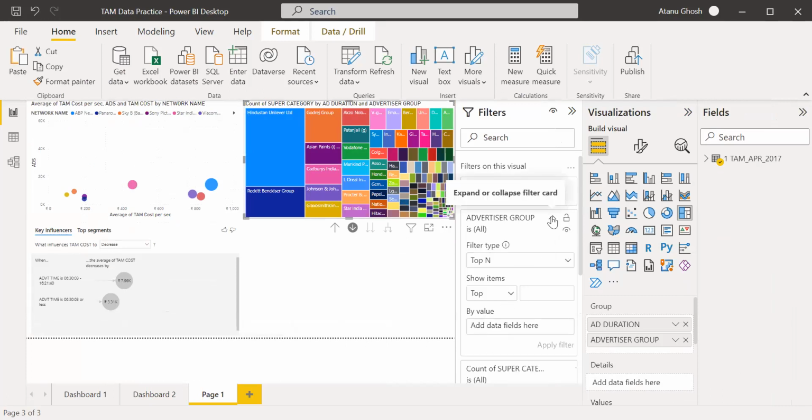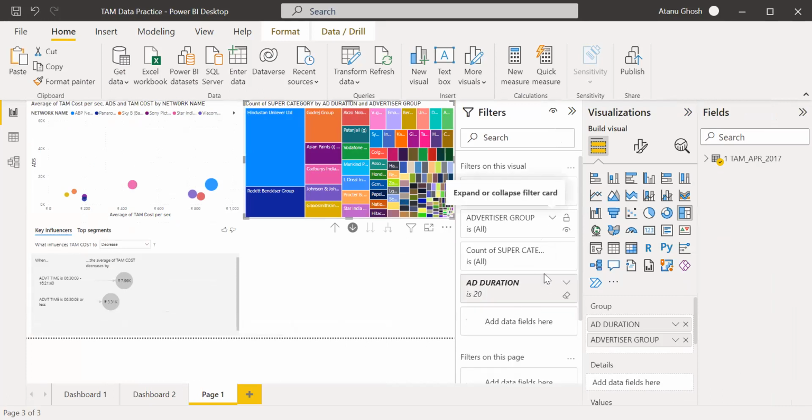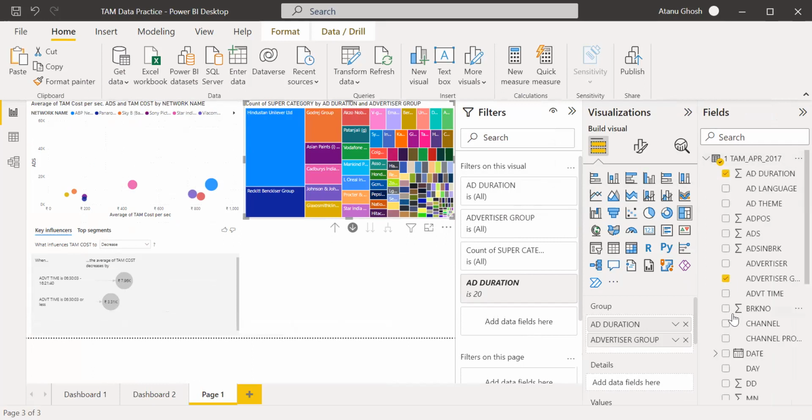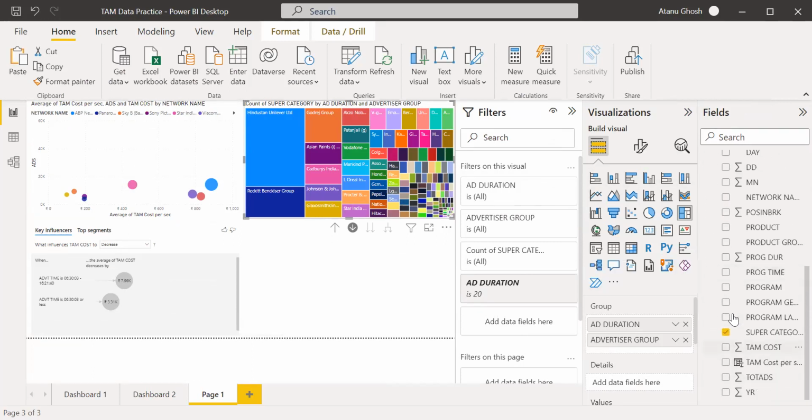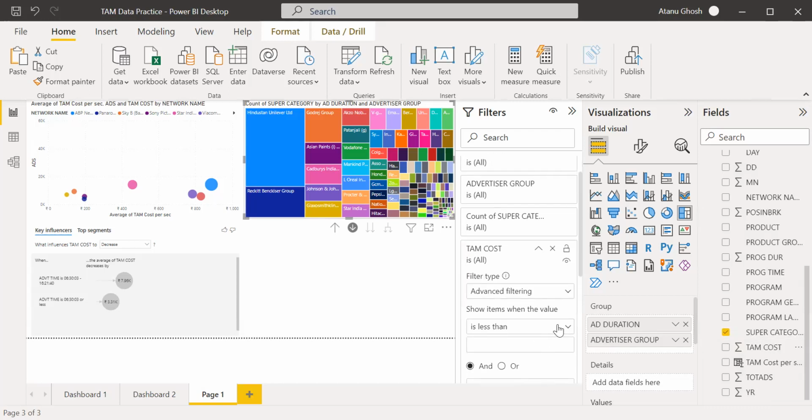On top, I may have to do it on some other field like an ad expense, total cost, greater than, say,